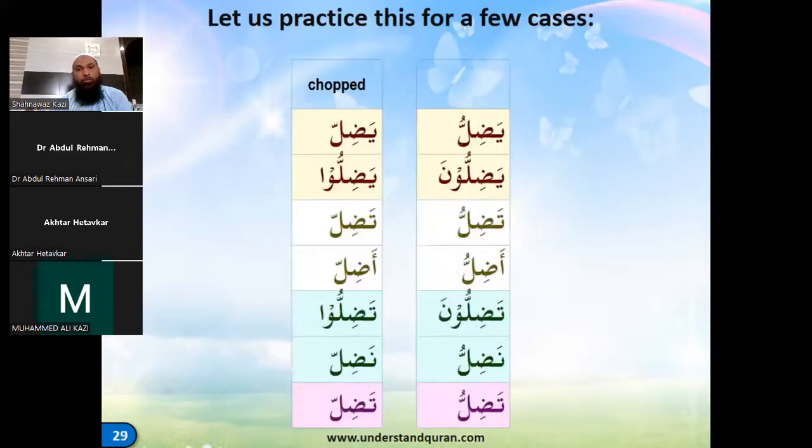Right. So now we'll take another verb. This is a doubled verb. Dalla yadillu. Yadillu becomes yadil, with a sukun. Yadilluna becomes yadillu. Tadillu becomes tadil. Adillu becomes adil. Nadillu becomes nadil.